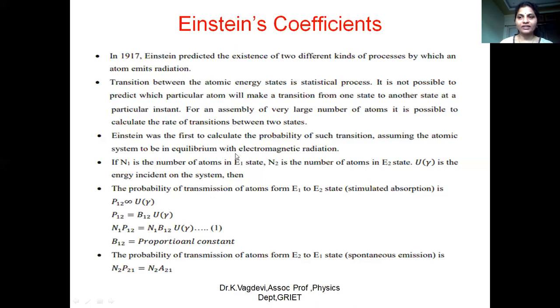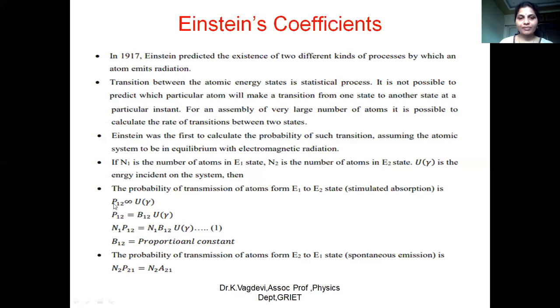To understand this, let us assume that there are two energy states, E1 and E2, the ground state and the excited state. Let N1 be the number of atoms in the E1 state and N2 the number of atoms in the E2 state, and U nu is the energy incident on the system, where nu is the frequency of the radiation. Then the probability of transition of atoms from E1 to E2 state, which is called stimulated absorption, is given by, see here, though it looks very tedious, when you understand it, it will be easy.